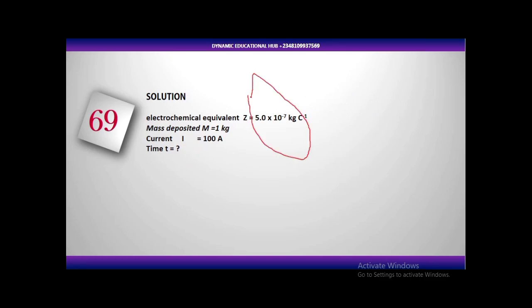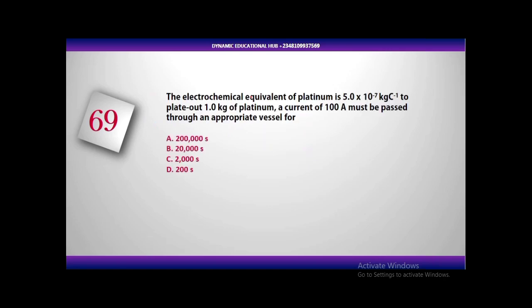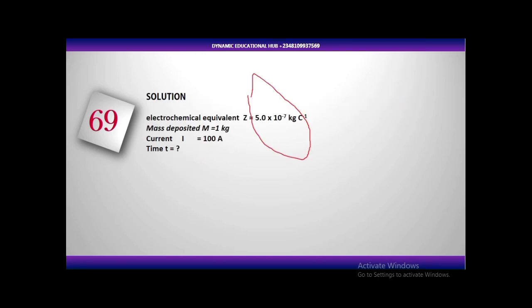Solution. In the question, let's go back. They gave us the electrochemical equivalent, which is Z. We have our Z here. They gave us the mass to be plated out, which is what? The mass deposited at the anode. Don't forget, this is electrolysis, electroplating. Now 1.0 is the mass that will be deposited. We are given the current, which is what? 100 amp, and they ask us to find time.